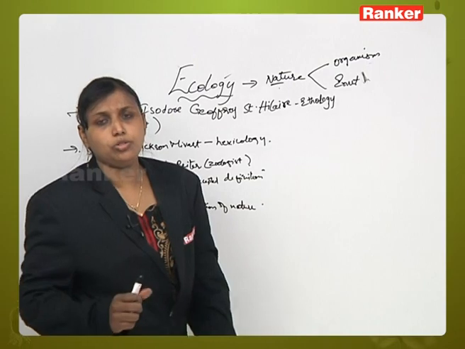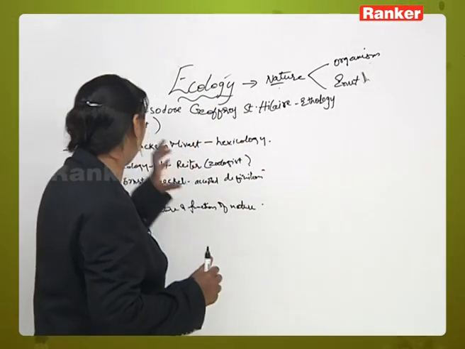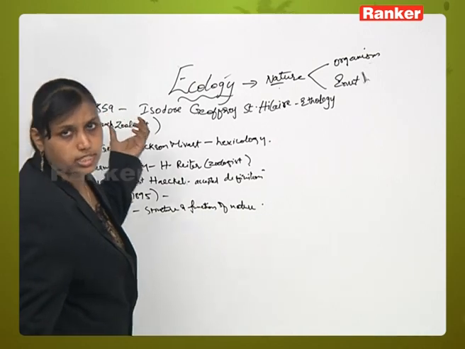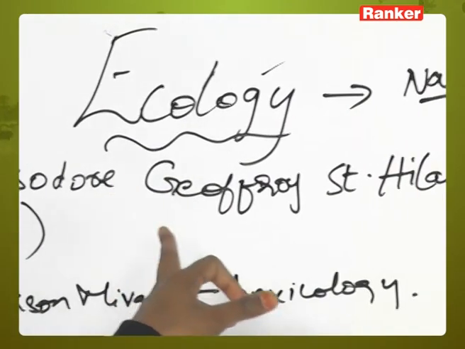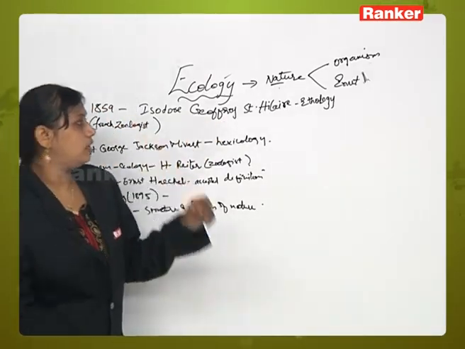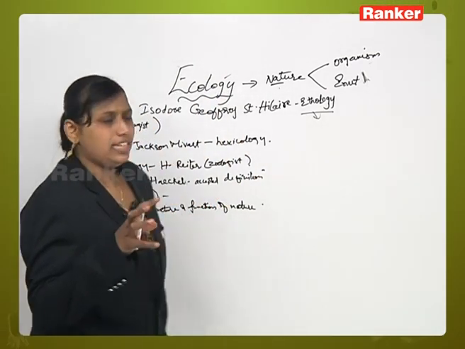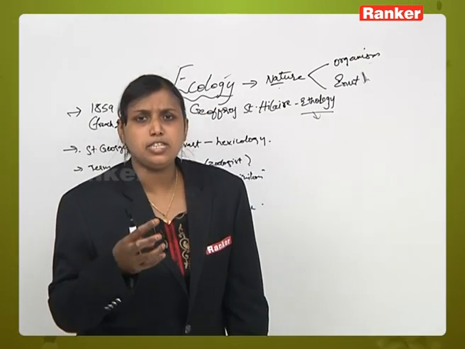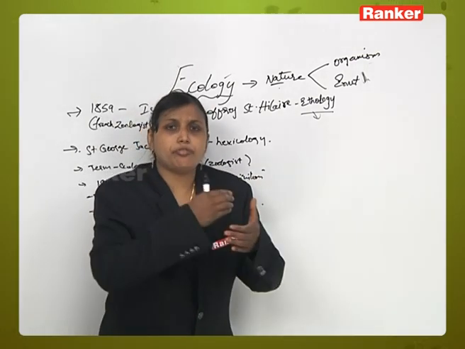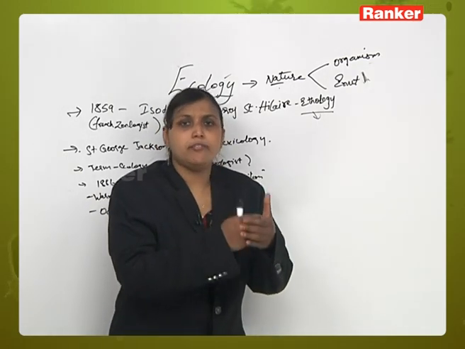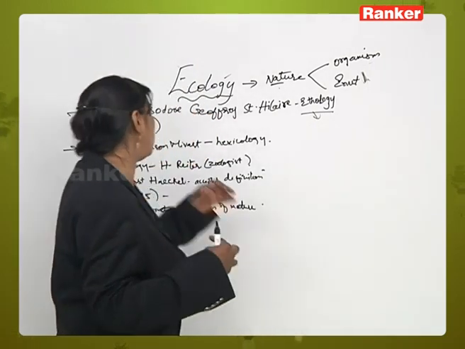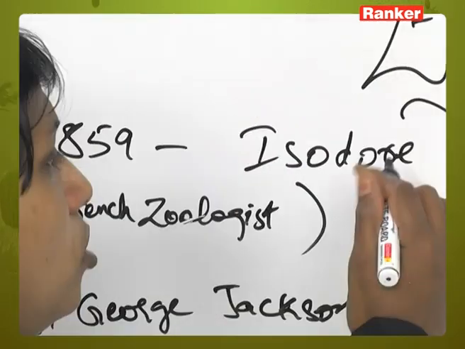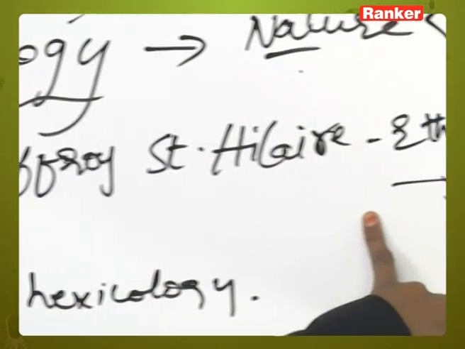Now, who was the first one who studied ecology? In 1859, a French zoologist named Isidore Geoffroy Saint Hilaire was the first ecologist. Actually he is a zoologist, but he used a word for the first time, called ethology. Ethology is the study of the relationship of an organism with its family and with the society where it is living or surviving. So a rough idea was first given by the French zoologist Isidore Geoffroy Saint Hilaire by giving a term called ethology.